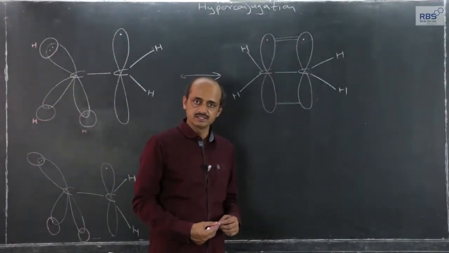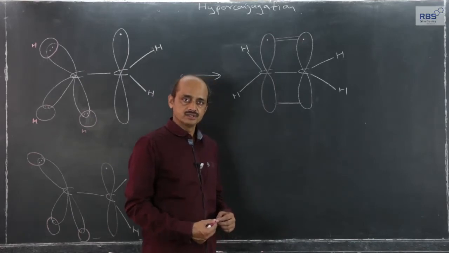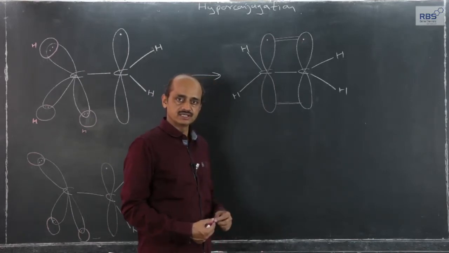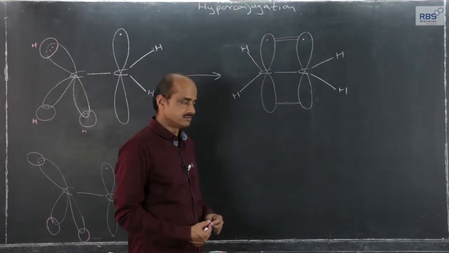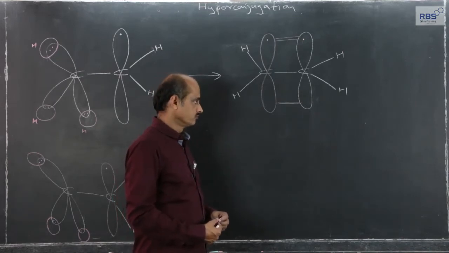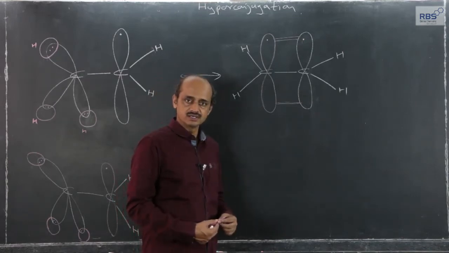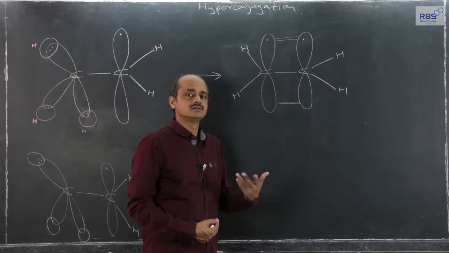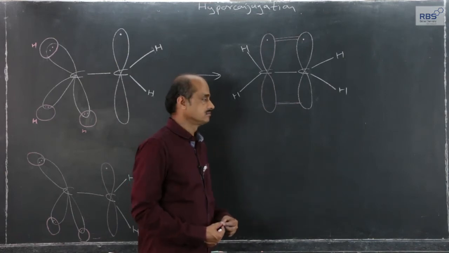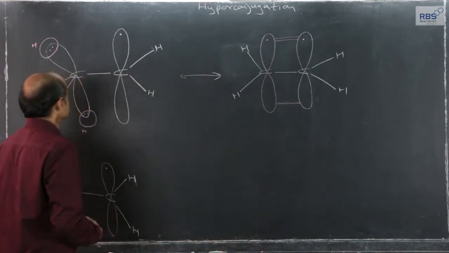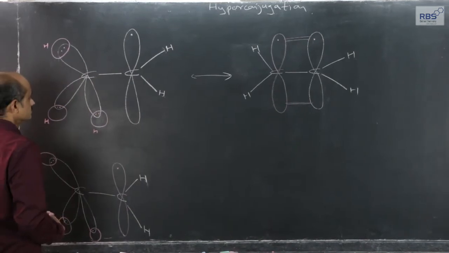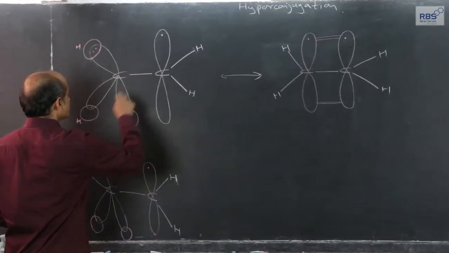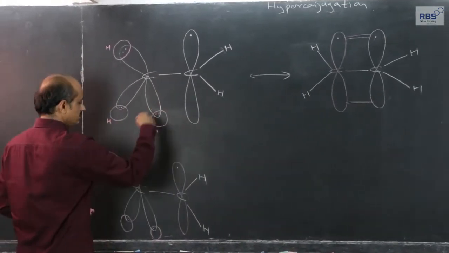After considering the hyperconjugation effect by using example of ethyl carbonium ion, we will now consider hyperconjugation for carbon radical. Let it be ethyl carbon radical. This is the representation of ethyl carbon radical.